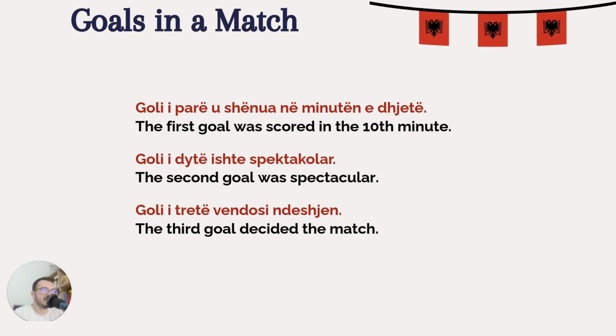Now, let's talk about goals in a football match. Për shembull, goli i parë u shënua në minutën e 10. The first goal was scored in the 10th minute. Goli i dytë ishte spektakolar. The second goal was spectacular. Goli i tretë vendosi ndeshjen. The third goal decided the match.